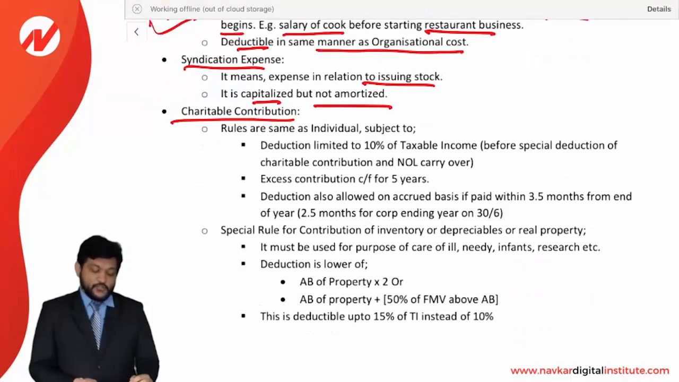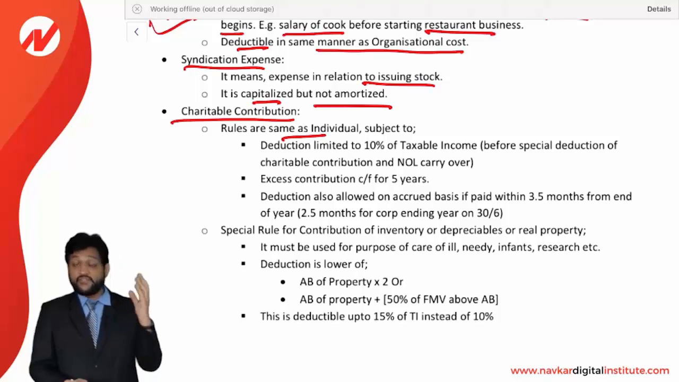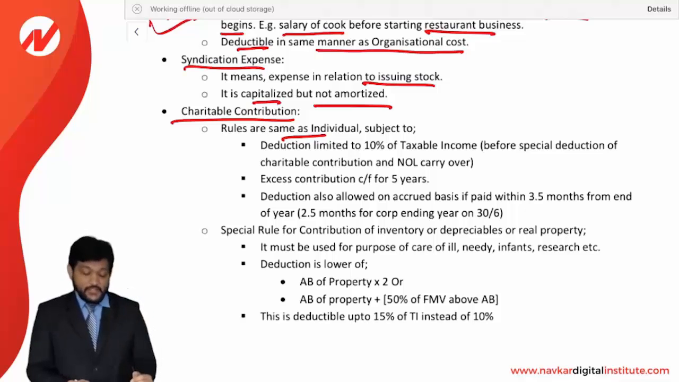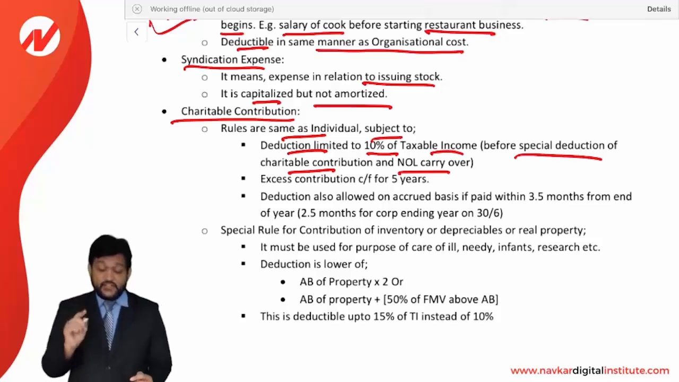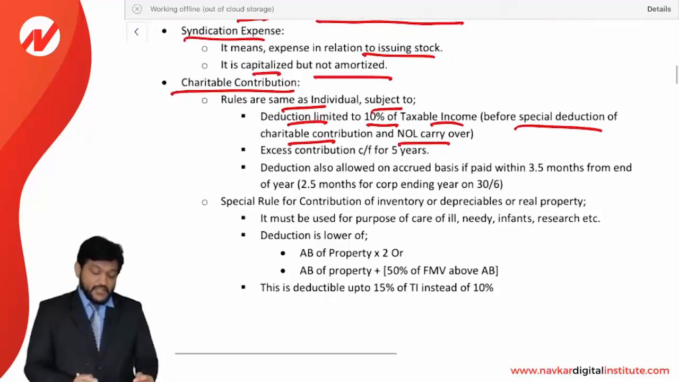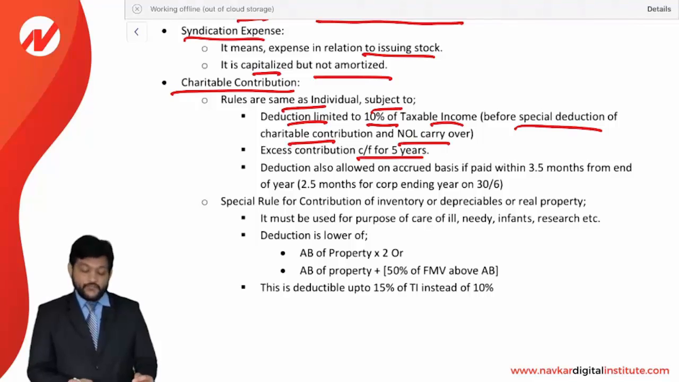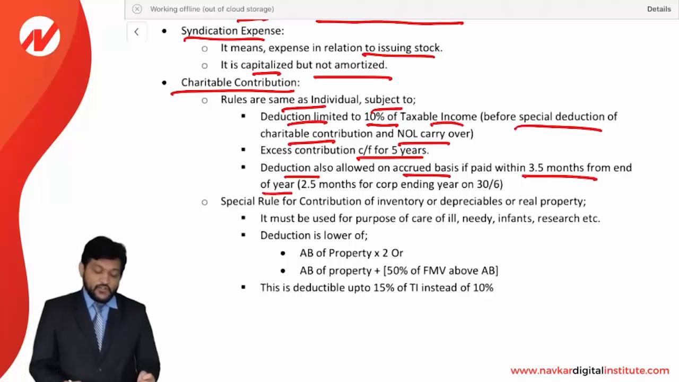Now charitable contribution. Rules are the same as for an individual. As we saw in the individual rules, the charitable contribution is deductible, but here there are certain changes. For a corporation, what change will be applicable? Deduction is limited to 10% of taxable income before special deductions, with charitable contribution and annual carryover. Excess contribution will be carried forward for 5 years for deductibility in the next years. Deduction is allowed on an accrual basis if paid within 3.5 months from the end of the year, and 2.5 months for a corporation with a year ending on 30 June.